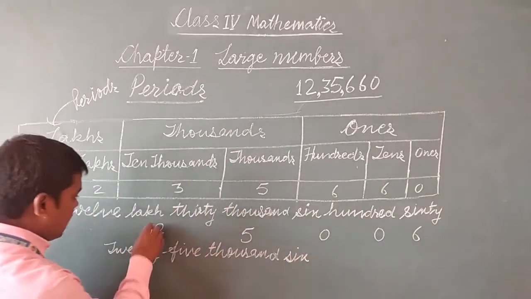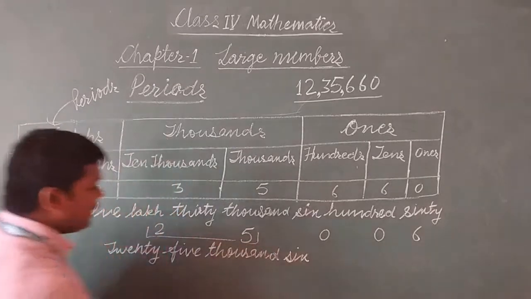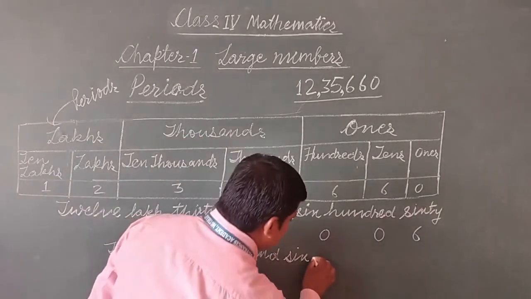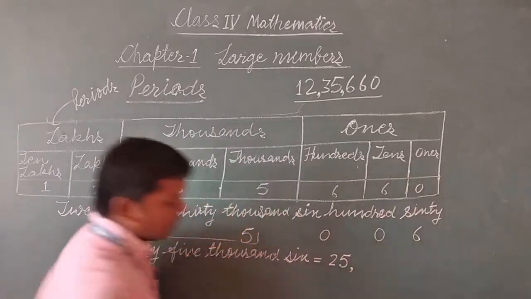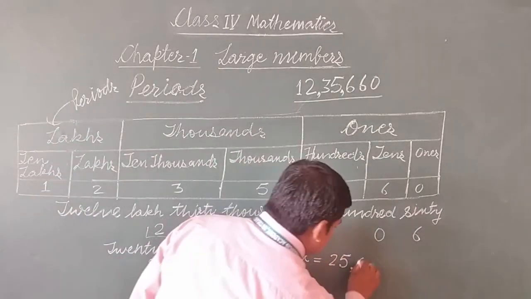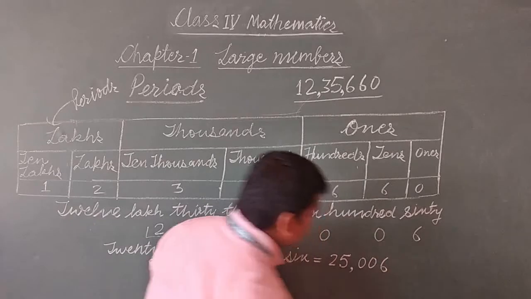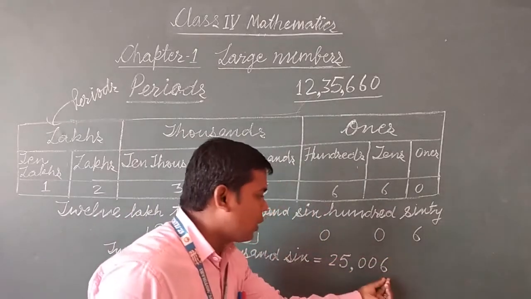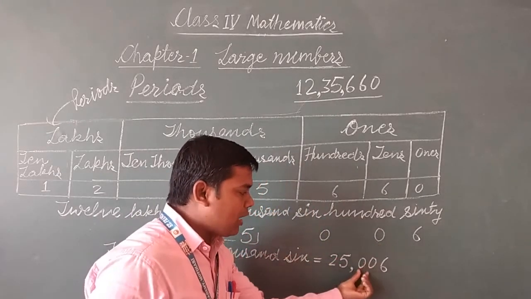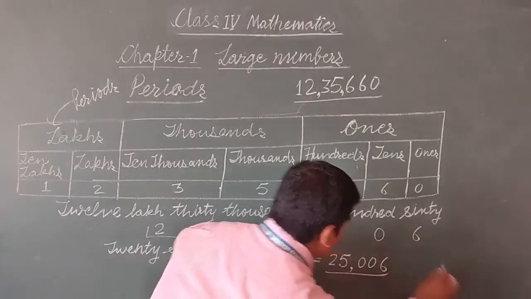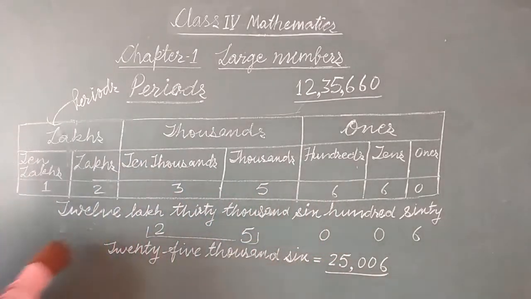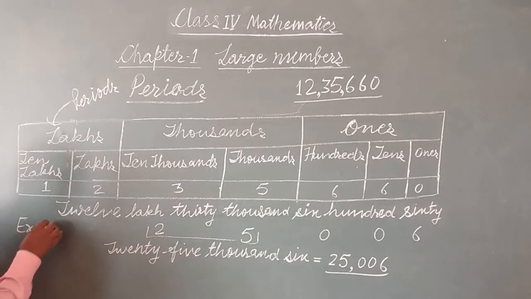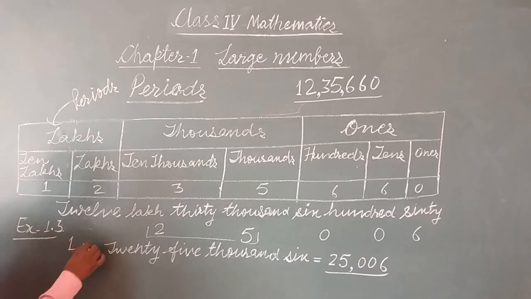These 2 digits are here in thousands period, so we write 25,000, we put a comma, then at ones place we have only 6, tens place 0 and hundreds place 0. So 25,006 we write in this way. This is the question of exercise 1.3(1)(a).